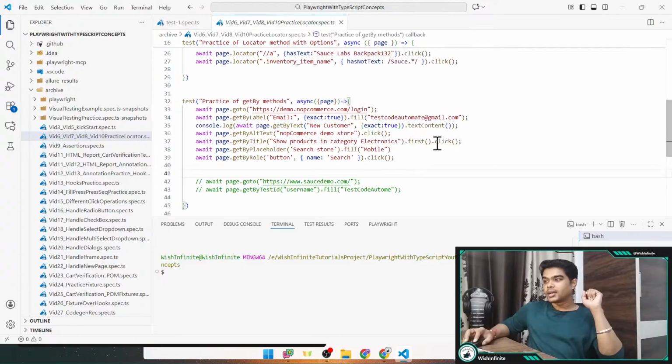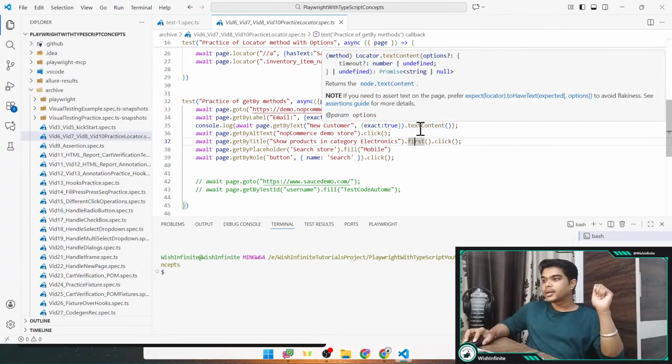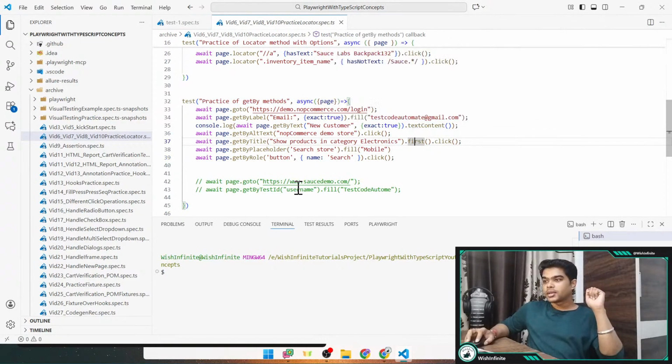See click, and then we have this textContent, which is written in the promise, right? Which will give us the text content. So like this you can identify, right? By looking at the name you would not be able to get it. And now we can go to the next question.